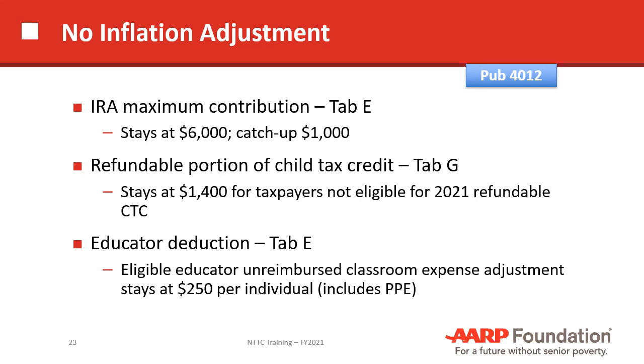The educator deduction on tab E of the 4012 is the $250 deduction for teachers and principals and others in the education environment that spend money out of their own pocket for things like pens and pencils and other things that they use in the classroom.